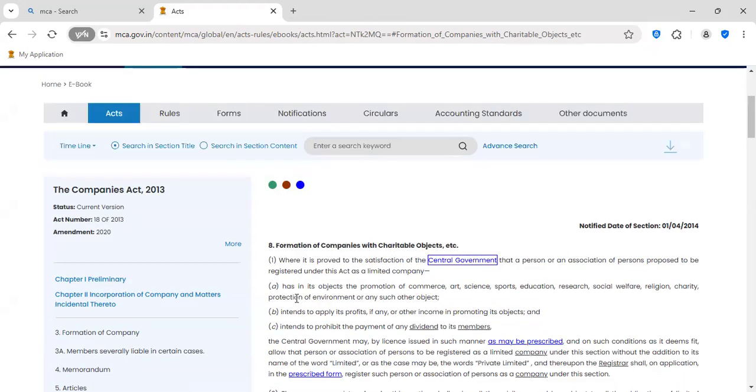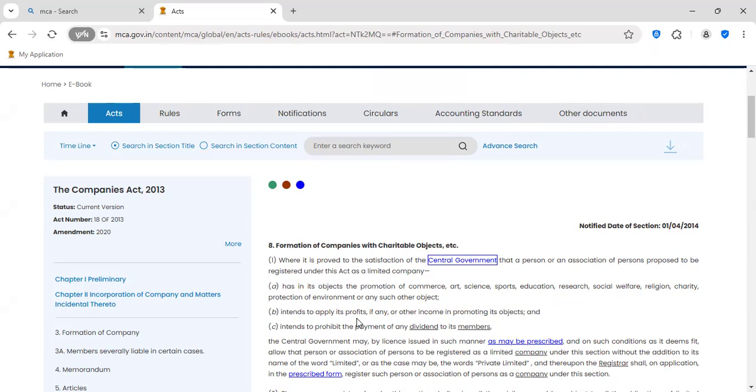Then it has in its objects: this company shall have as its objects the promotion of commerce, art, science, sports, education, research, social welfare, religion, charity, protection of environment, or any such other objects. So these are the objects of a Section 8 company, which intends to apply its profits, if any, or other income in promoting its objects.